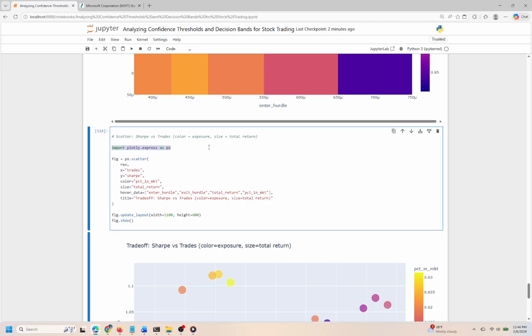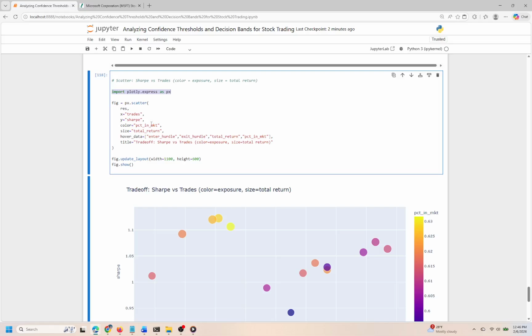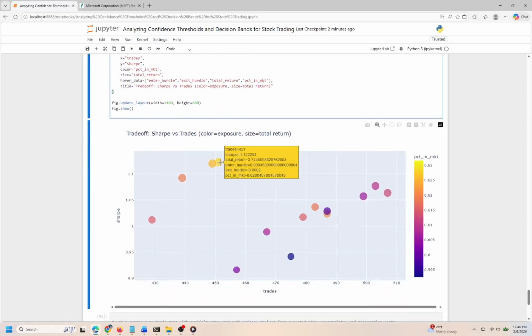Here, we use the Plotly Express library, which makes it straightforward to create dynamic and engaging visualizations. In this scatter plot, we've set the x-axis to represent the number of trades, while the y-axis displays the Sharpe ratio, a crucial measure of risk-adjusted return. Each point on the plot corresponds to a specific trading strategy or scenario captured in a dataset, referred to as res. The color of each point indicates the percentage exposure in the market, and the size of each point reflects the total return from that strategy.